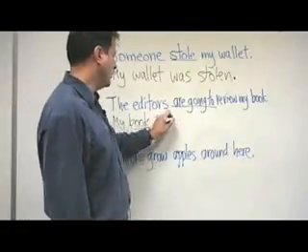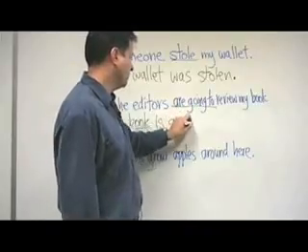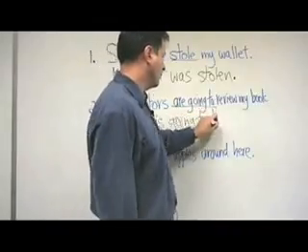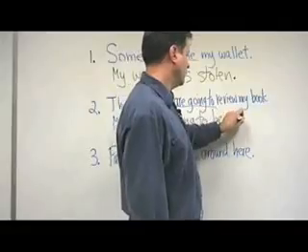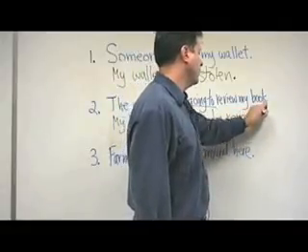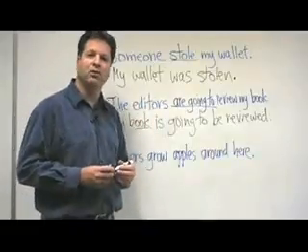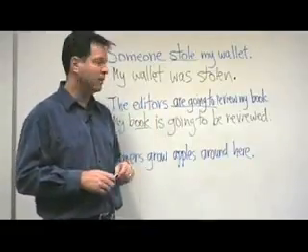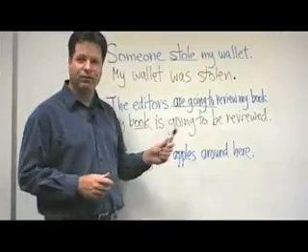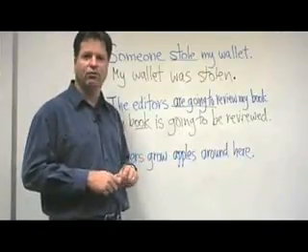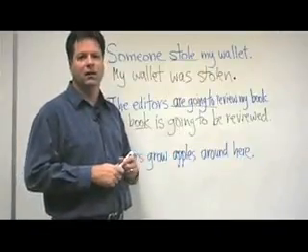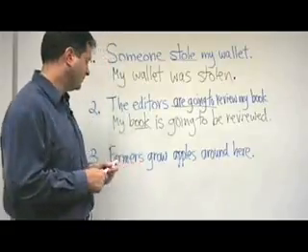My book is going to be reviewed. Now, you might ask, do we need to say by the editors? Perhaps you can put that in there if you think it's important, but quite often that by phrase is left out because the information that follows it is not necessary for the meaning of the sentence.